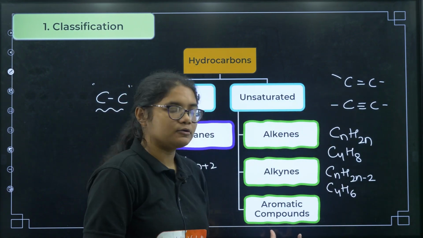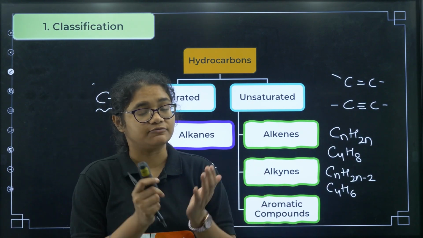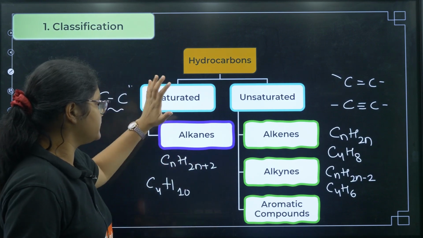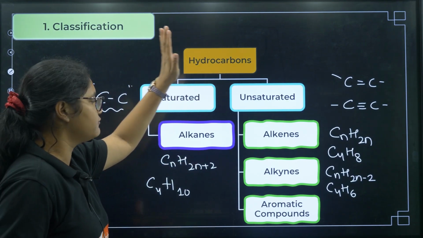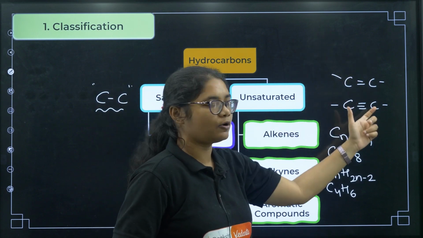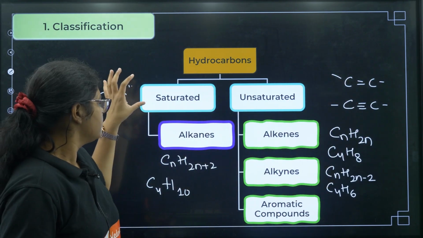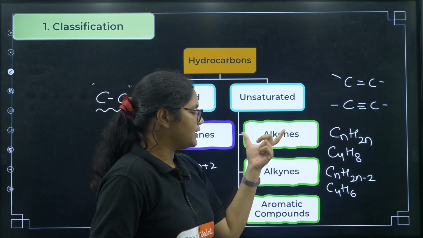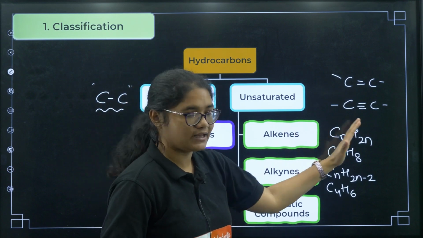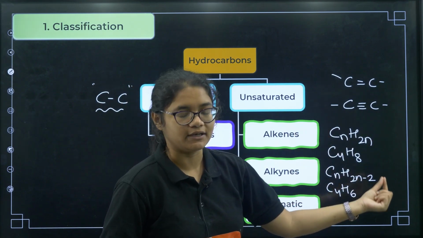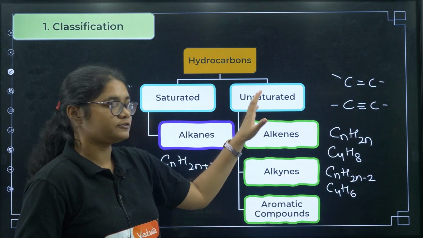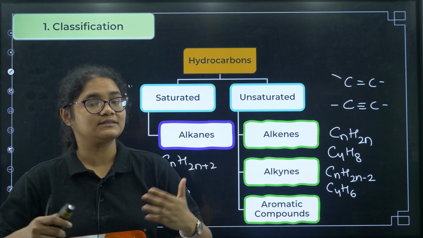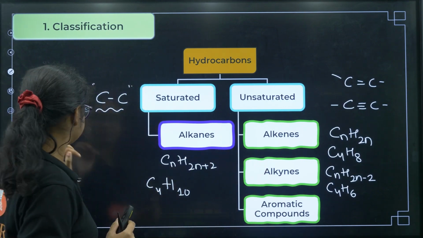Okay, now aromatic compounds are a different class of compounds, about which we will talk in the session coming ahead. Okay, so now you understood. So first, hydrocarbons can have carbon-carbon single bond or carbon-carbon double bond and triple bond, saturated, unsaturated. For saturated it is alkanes, the general formula is CnH2n plus 2, and for unsaturated it is alkenes and alkynes. For alkenes it is CnH2n, for alkynes it is CnH2n minus 2. Apart from these, aromatic compounds also come under the category of unsaturated compounds, but yes, we will discuss that in the upcoming lectures. Okay, fine.